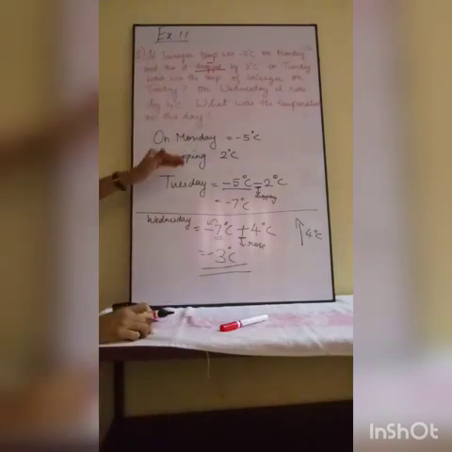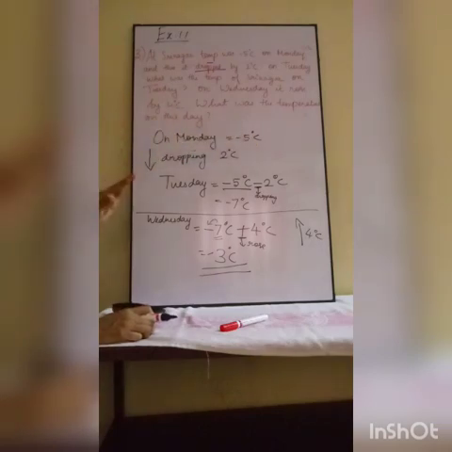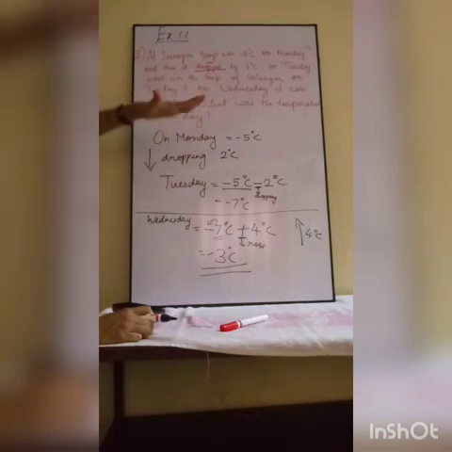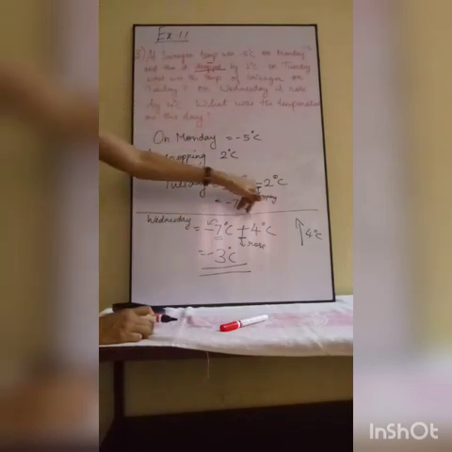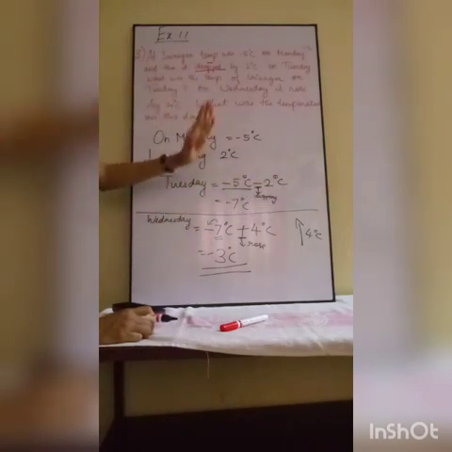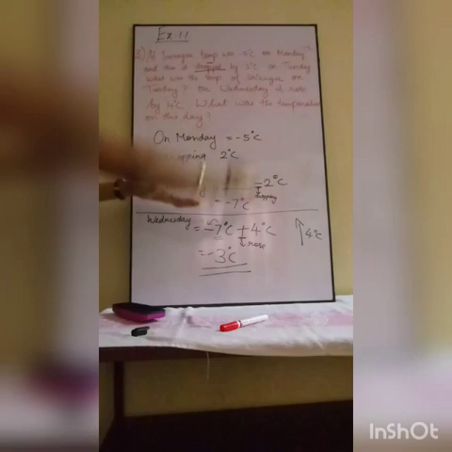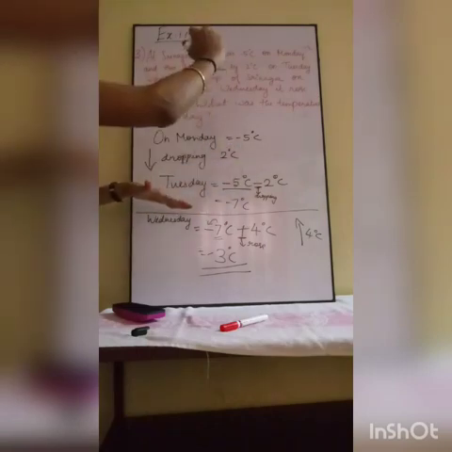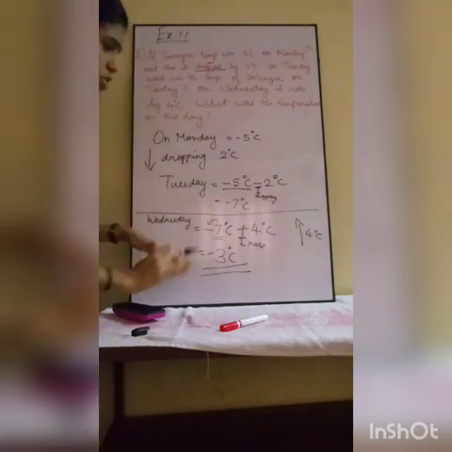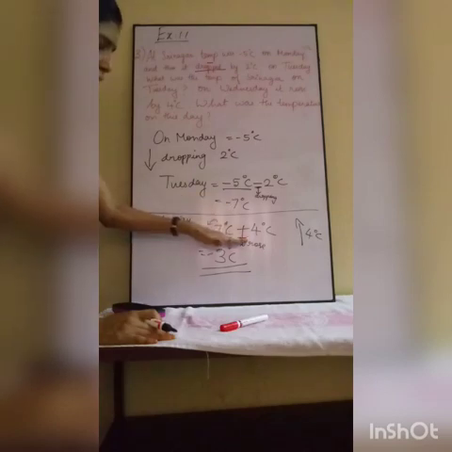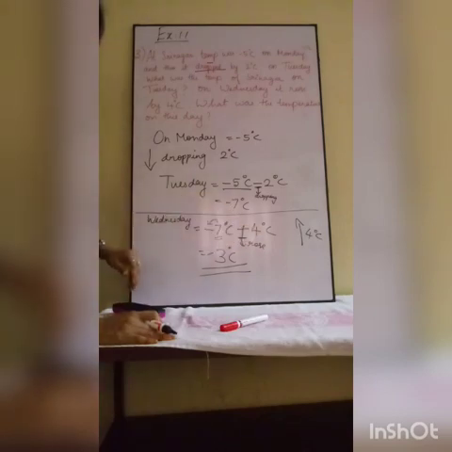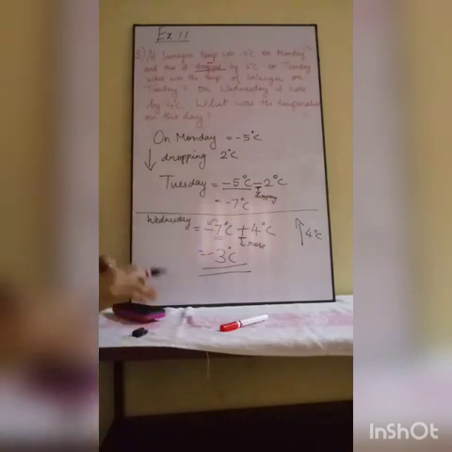I will explain again. On Monday it was minus 5 degrees Celsius. Then on Tuesday it dropped, dropping means it is lowering, so you subtract 2 degrees Celsius from Monday's temperature and get Tuesday's temperature as minus 7 degrees Celsius. Then on Wednesday it goes upwards by 4 degrees Celsius, so from Tuesday's temperature I am adding 4. Minus 7 plus 4 gives minus 3 degrees Celsius.